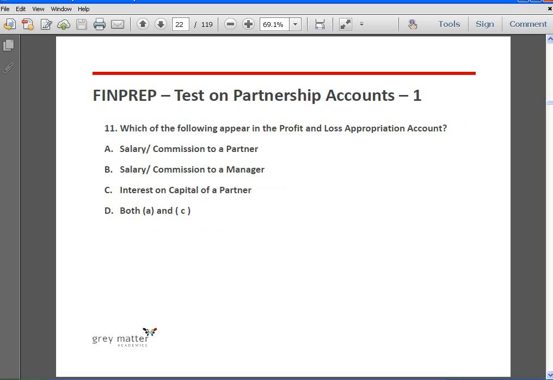Next, which of the following appear in the P&L appropriation account? Salary or commission to a partner appears in the P&L appropriation account. Salary or commission to a manager is a charge against profits, and hence will appear in the P&L account. Interest on capital of a partner is an appropriation of profit, and it will appear in the P&L appropriation account. And so the answer is both A and C.